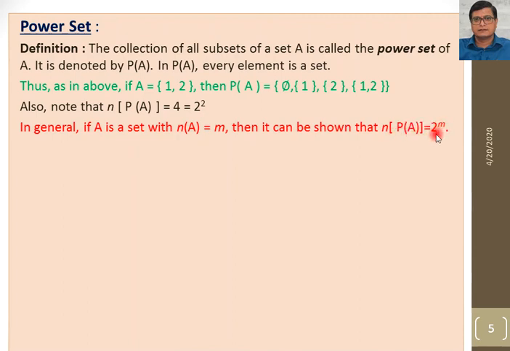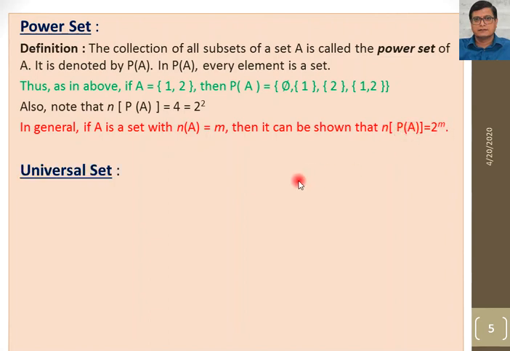Why 2 raised to the power m? Because the set contains m elements, so the number of subsets is 2 raised to the power m. This is the formula for the number of subsets, and the power set is the collection of subsets. So the number of elements in the power set of A is 2 raised to the power m.